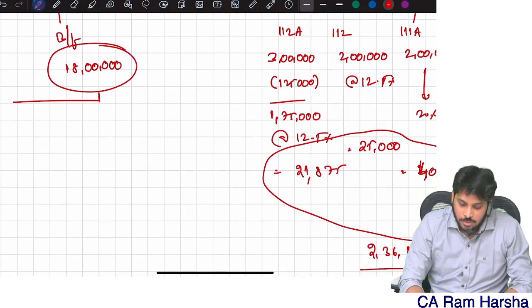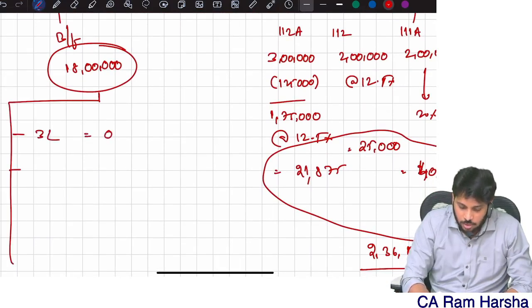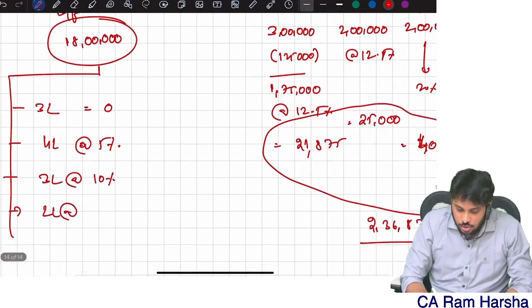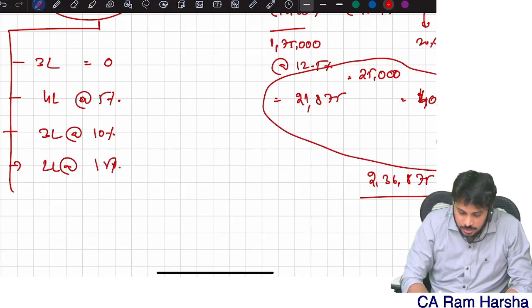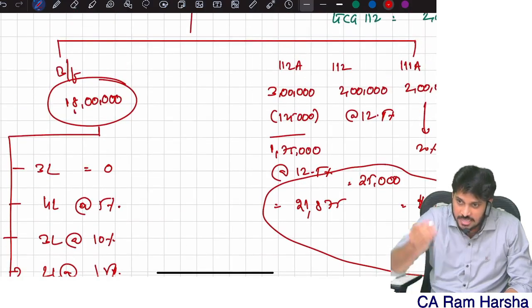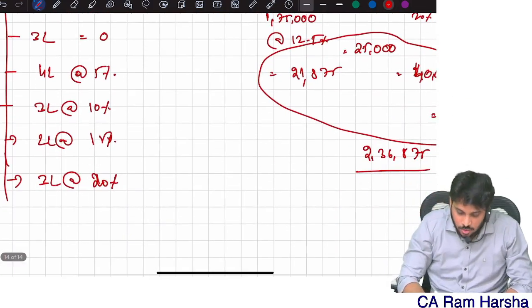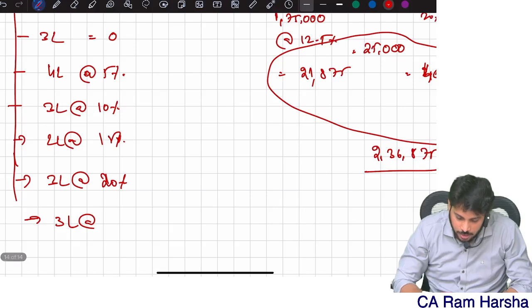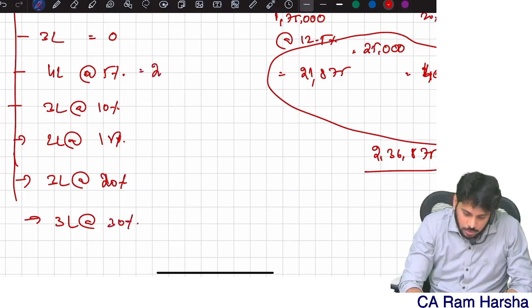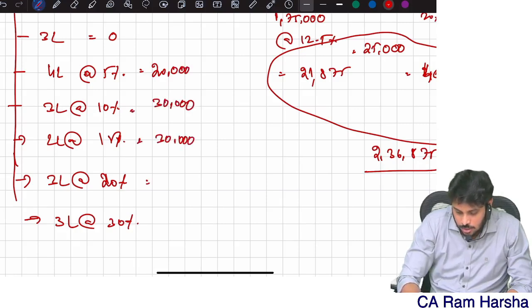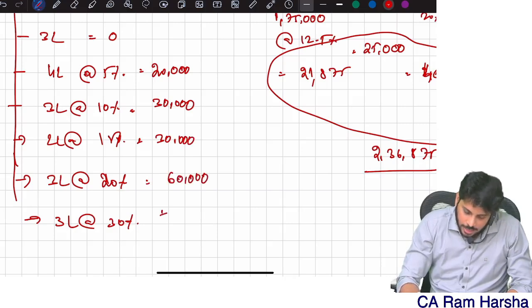18. Same structure. First 3 lakhs 0, 3 to 7, 4 lakh at 5%, 7 to 10 lakh, 3 lakh at 10%, 10 lakh to 12 lakh, 2 lakh at 15%, 12 to 15, 3 lakh at 20%. Here up to 18 is there, so every slab is applicable. Beyond 15, how much? 3 lakh, which is at 30%. So 20,000, 30,000, 30,000, and 60,000, and 90,000.